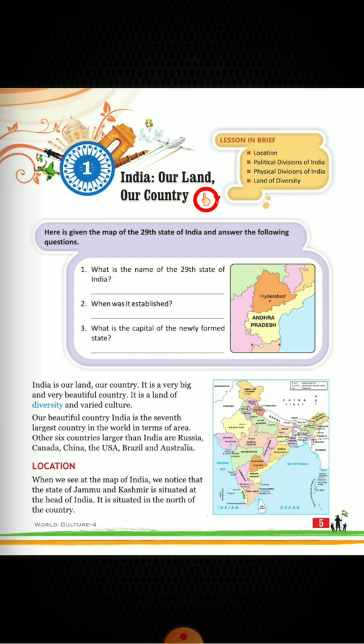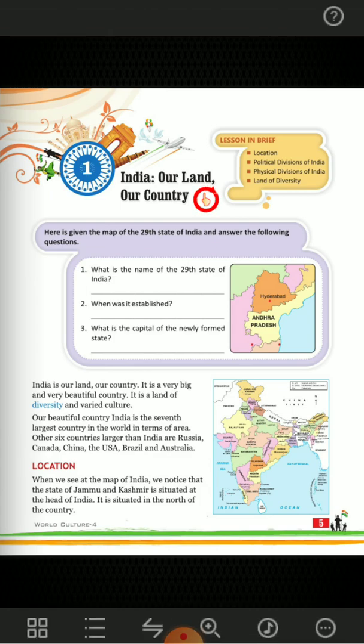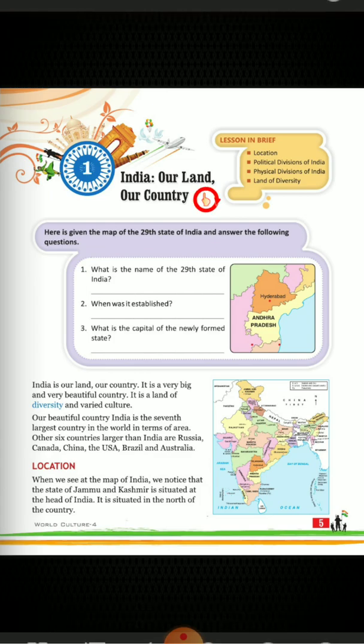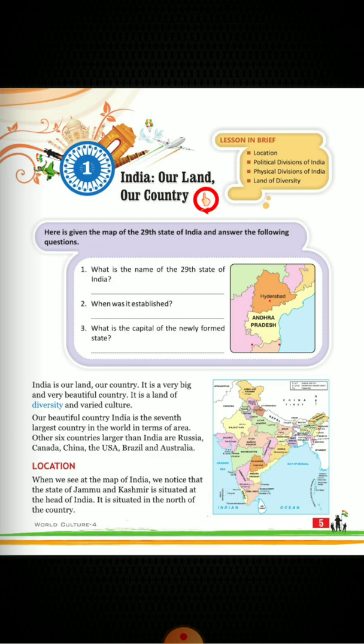India is our land, our country. It is a very big and very beautiful country. It is a land of diversity and varied culture. Our beautiful country, India, is the seventh largest country in the world in terms of area. Other six countries larger than India are Russia, Canada, China, the USA, Brazil, and Australia.